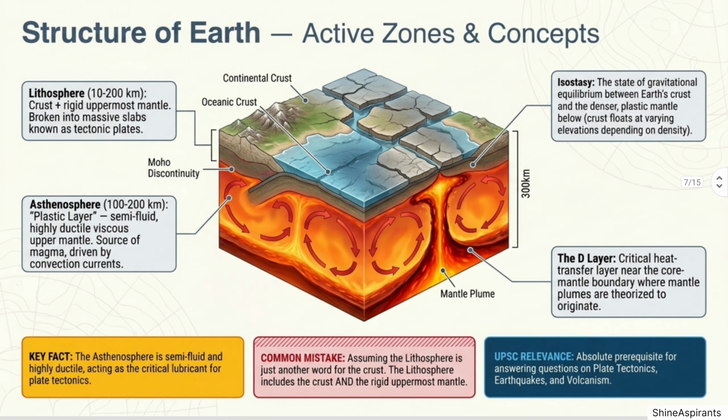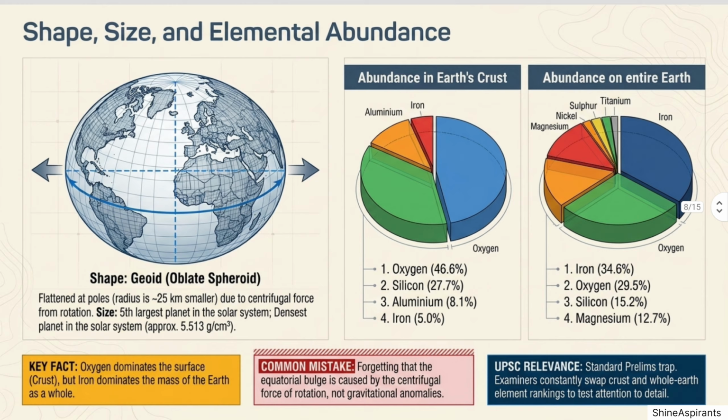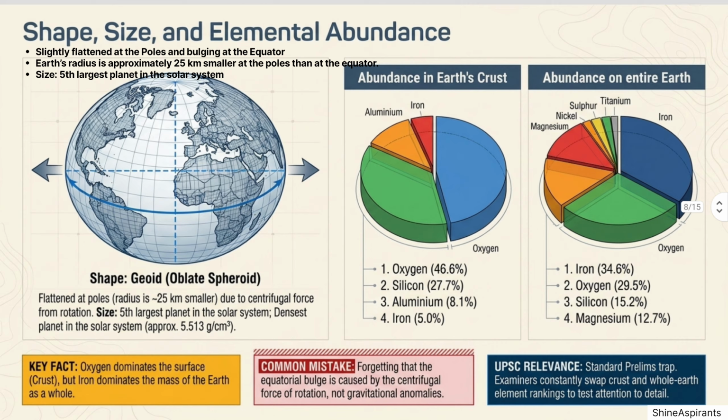Shape, size and abundance of elements. Let's now talk about the shape and size of the Earth and the elements that make it up. Shape: Earth is not a perfect sphere. It is a geoid, also called an oblate spheroid. This means it is slightly flattened at the poles and bulging at the equator due to the centrifugal force generated by rotation. Earth's radius is approximately 25 kilometers smaller at the poles than at the equator. Size: Earth is the fifth largest planet in the solar system. And importantly, it is the densest planet in the solar system, approximately 5.513 g/cm³.